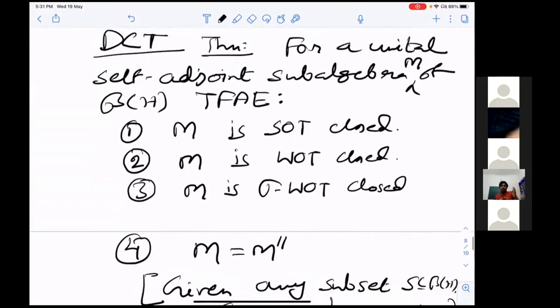This is a major theorem. Even for finite dimension, it is difficult to prove. This is why it is important and interesting, because these are topological properties and this is purely algebraic. I will not go into the proof. You can see this in Sunder's book or Sakai's book. You can check this.